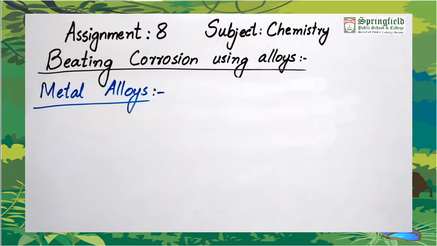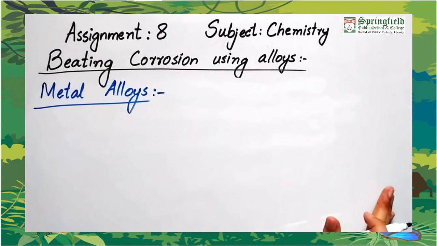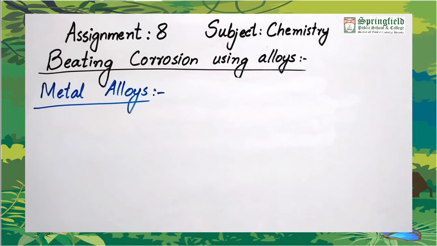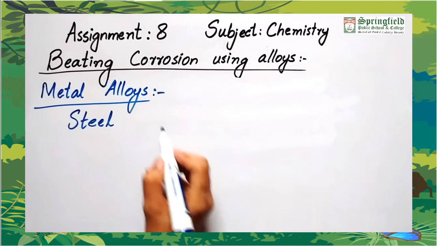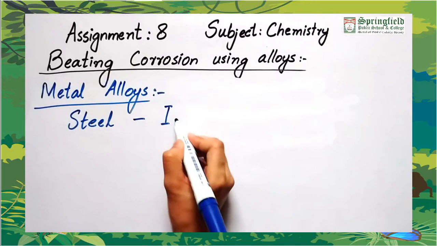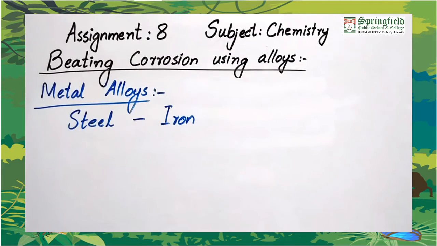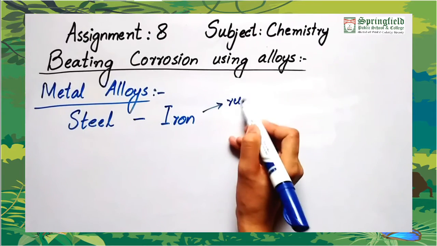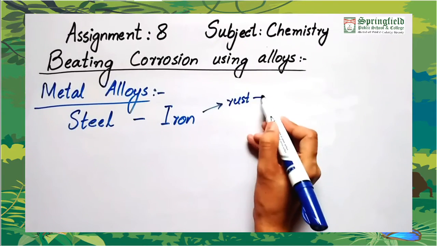Metal alloys behave entirely differently from the individual properties or behavior of the individual metals which have been used in making the alloys. Let's see some examples. The most commonly used alloy is steel. The main metal in steel is iron. Iron can easily get rusted and it becomes brittle.